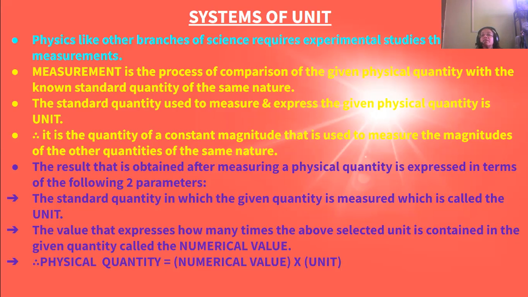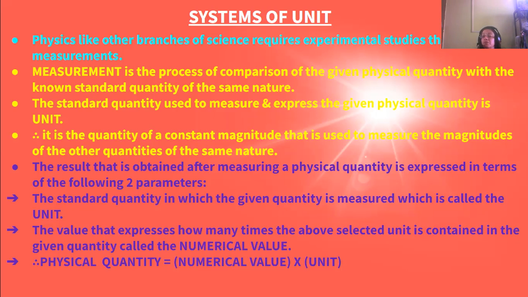The result that is obtained after measuring a physical quantity is expressed in terms of the following two parameters. One is the unit, the standard quantity in which the given quantity is measured. The other is the numerical value, the value that expresses how many times the selected unit is contained in the given quantity.